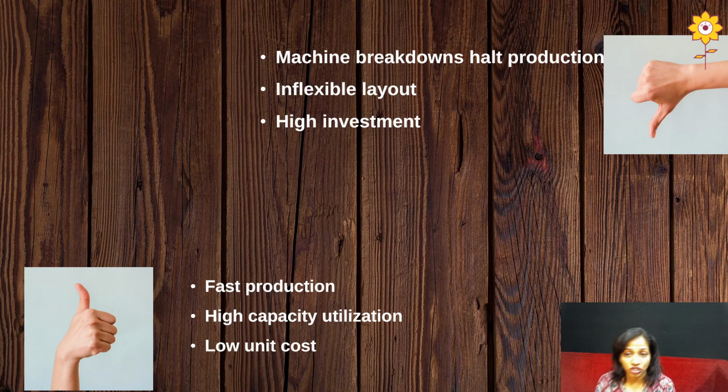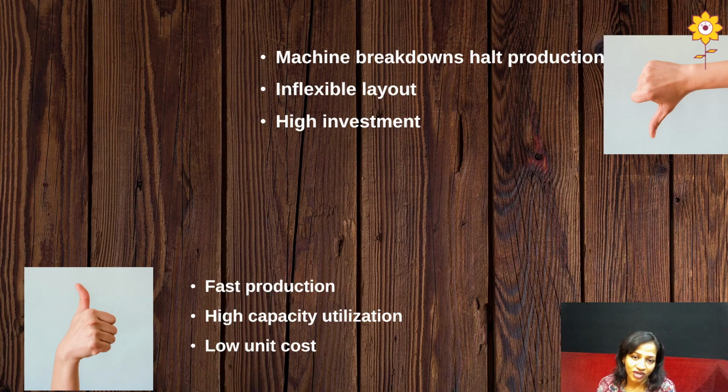Now what are the disadvantages? First one is machine breakdowns can stop production. Yes, most mass production systems include a lot of automated machines and robotic machines, due to which even one machine breakdown can stop the whole production system. So that is the first disadvantage.